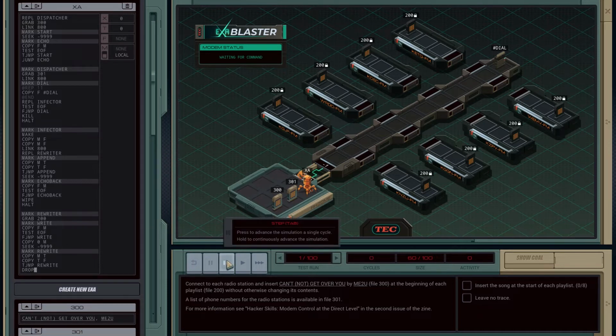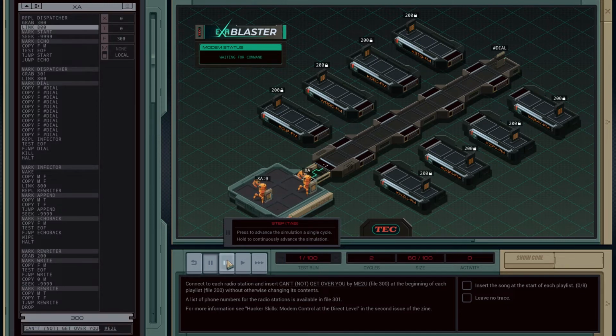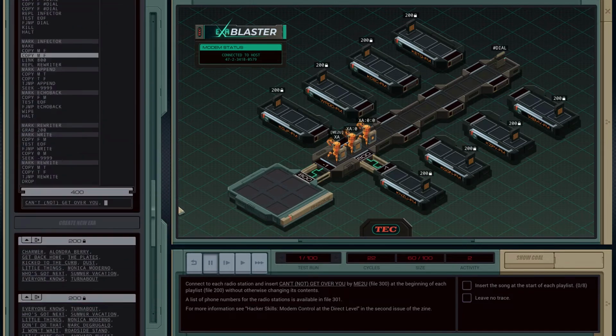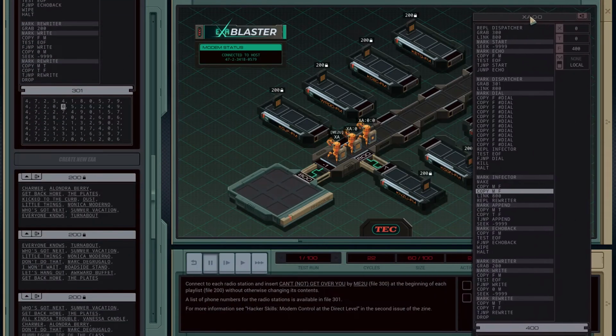Let's see how this works. Okay, so there are a lot of things and we haven't really tested any of it. Let's see what happens. First we're creating the dispatcher, and then both of them are picking up files. They're going over here, doing stuff. Okay, so we're dialing a phone number. And the echoer is just echoing a bunch of stuff. We're writing a file. Let's take a look at XA00, because that's the most interesting right now.